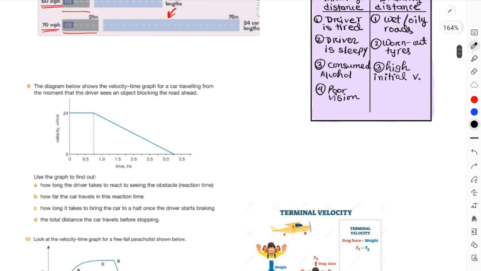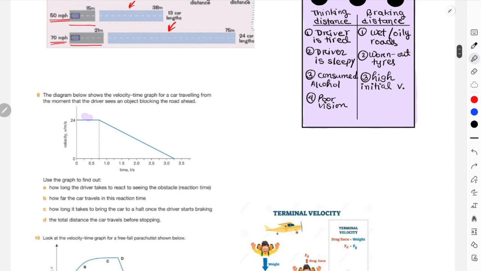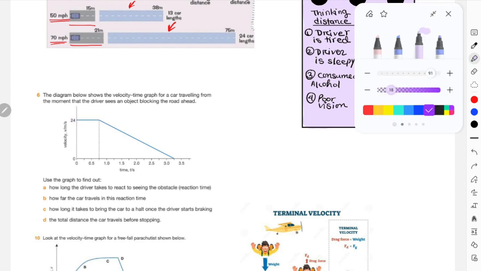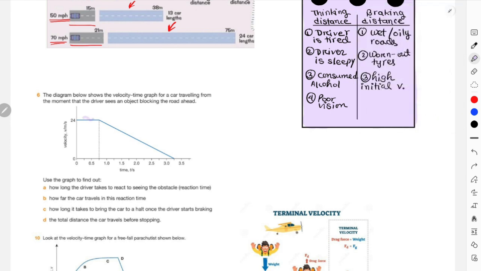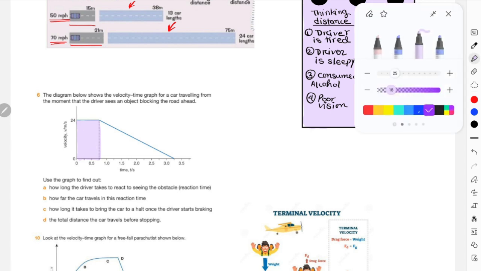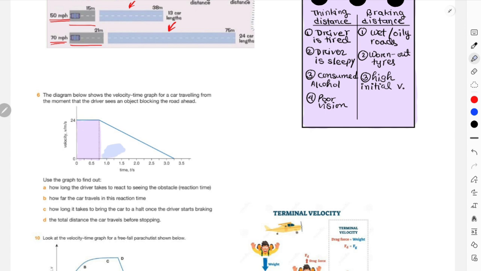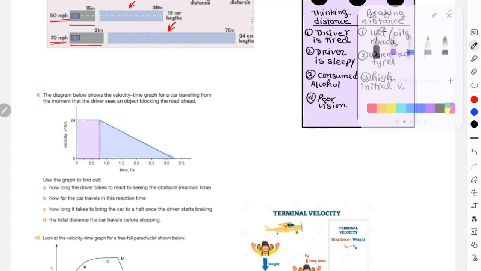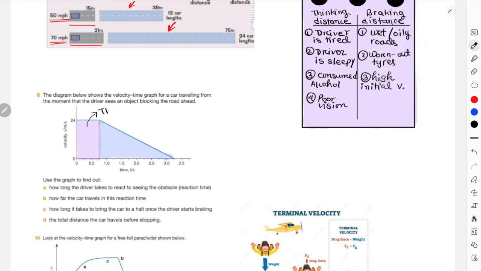Let's understand this graph. We can clearly understand one thing over here. The object moves with constant velocity for your thinking distance. So this is your thinking distance. Let me highlight this again. This portion is entirely your thinking distance, when your object is moving with constant velocity. And this portion is for braking distance, when your object is decelerating. This portion is for braking distance. Okay, this is for TD, thinking distance. This is for BD, braking distance.